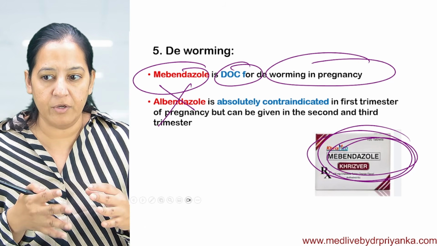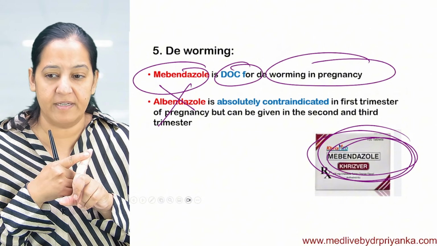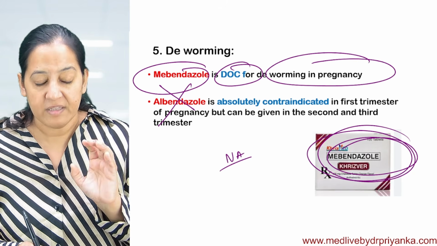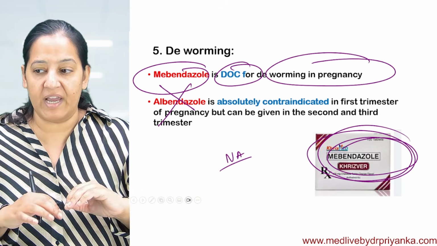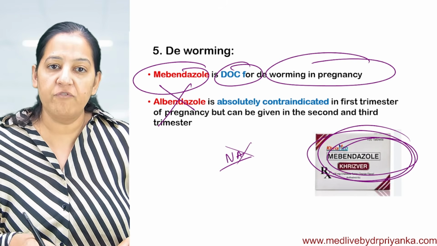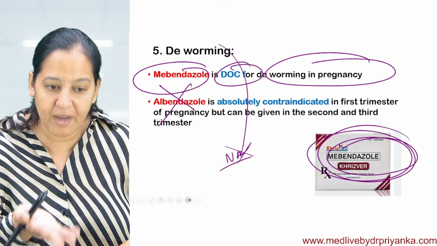Otherwise, anemia can occur. Some worms, the hookworms, Necator americanus, hook in the intestine and cause bleeding from the intestine. So anemia can be exaggerated during pregnancy. So deworming is necessary to prevent anemia during pregnancy.